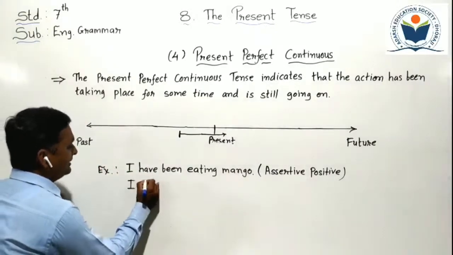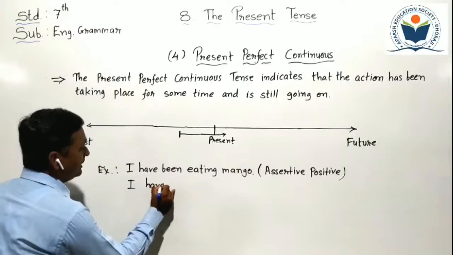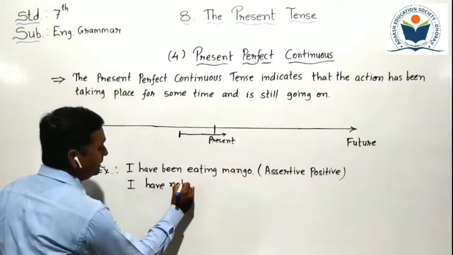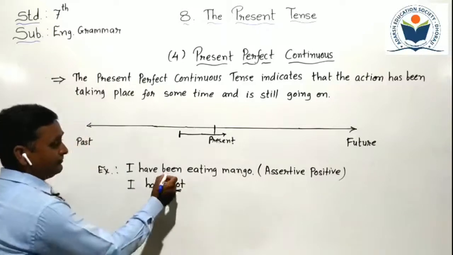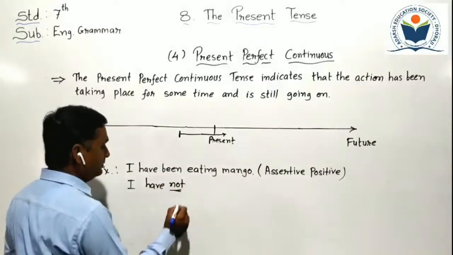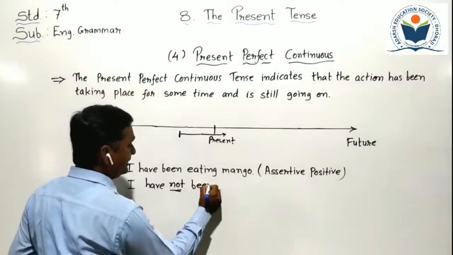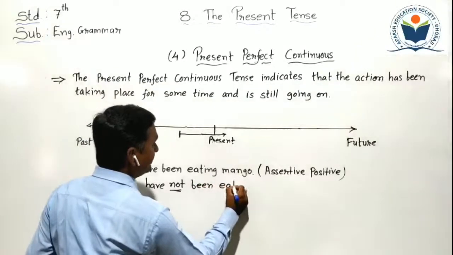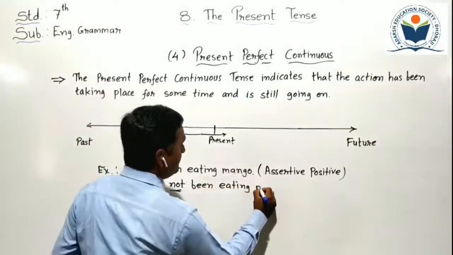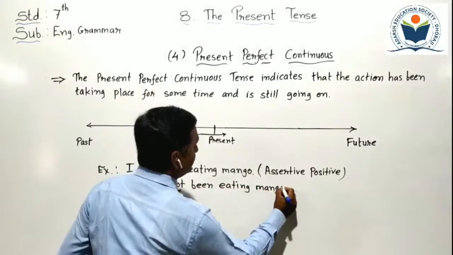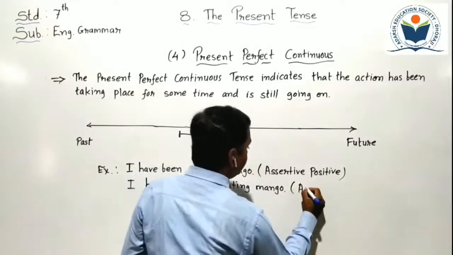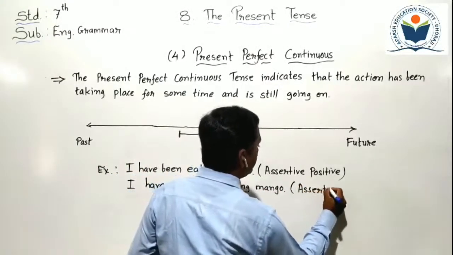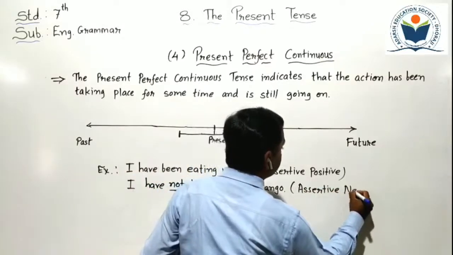Just "I", then we have to write helping verb "have", then we have to put "not". After that, all the words we have to put. "Been" we have to put here, "eating mango". Now it has become an assertive negative sentence.